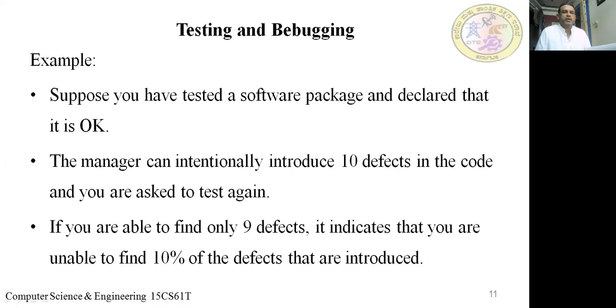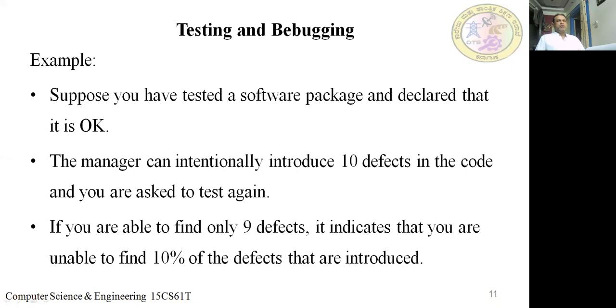You are a test engineer and you gave a report that your software is working correctly, meaning there are no bugs. Now the manager has introduced, say, 10 defects in the code, and you are asked to test again. When you test, suppose you identify only 9 defects. It indicates that you are unable to find one.